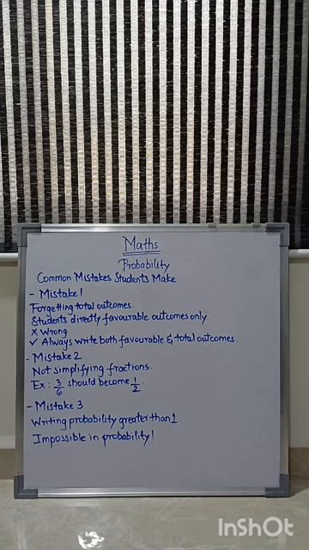Probability can't be greater than 1. It should always be a proper fraction, it can't be an improper fraction. So these are all the mistakes which students make. Let's see the next part.